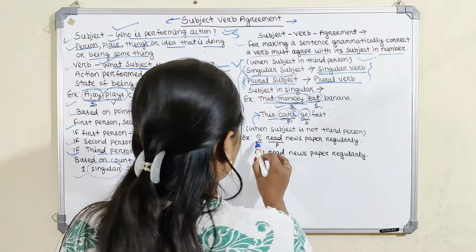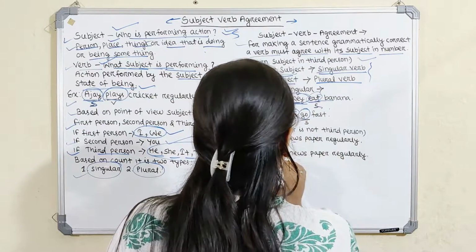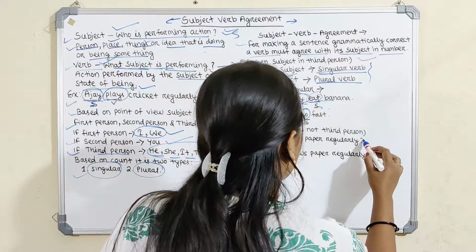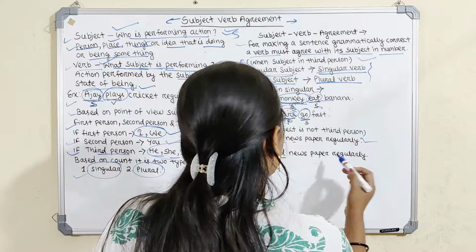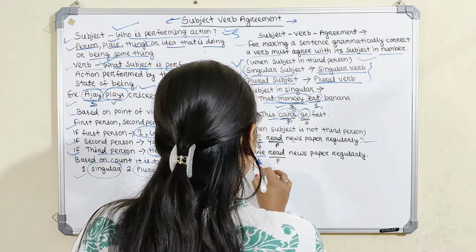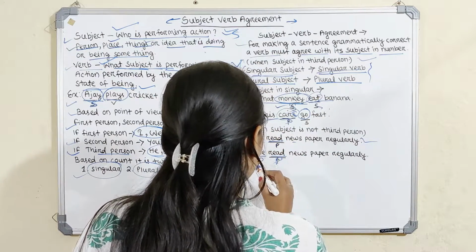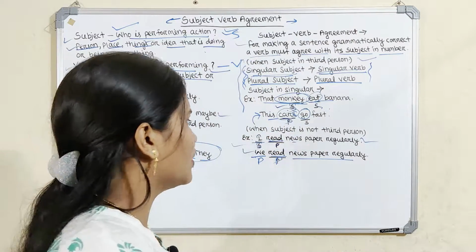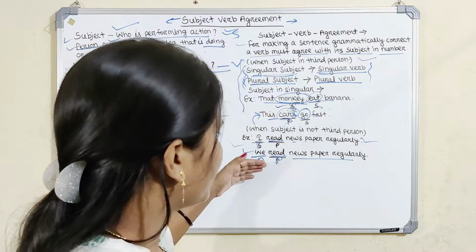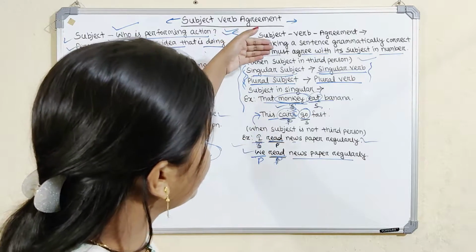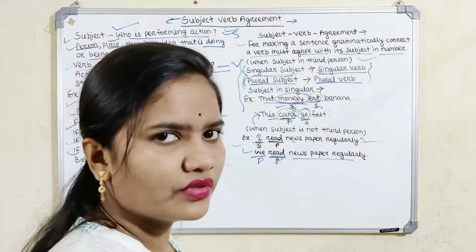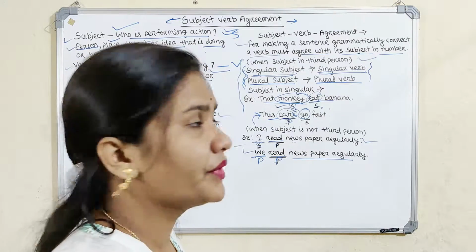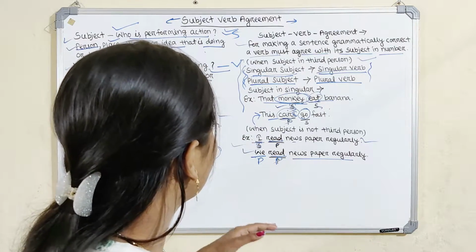So an example like: I read newspaper regularly. Here I is singular, read is plural. We read newspaper regularly. We is here plural, read also plural, but we can use this because when the subject is not in third person, we can use this type. But when the subject is in third person, we have to use a singular subject with a singular verb and a plural subject with a plural verb. It's all about the subject and verb agreement.